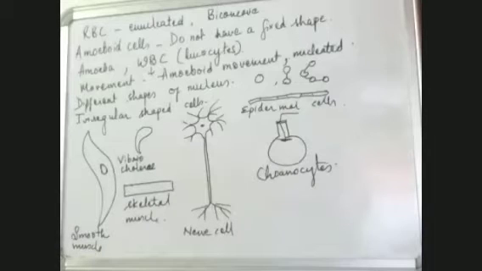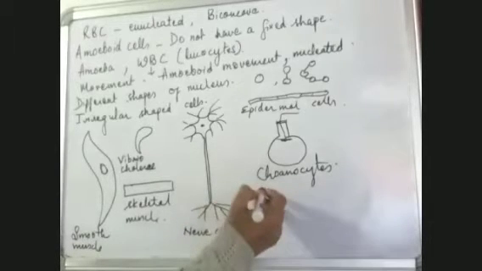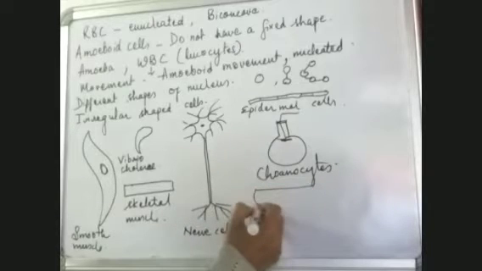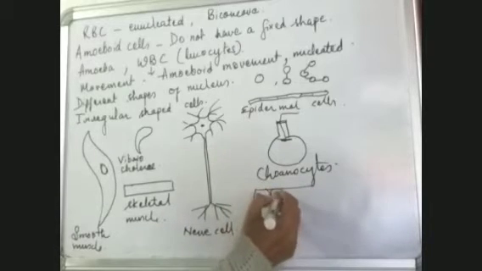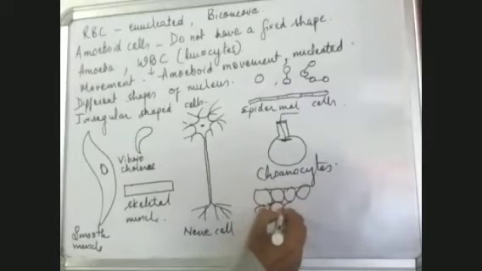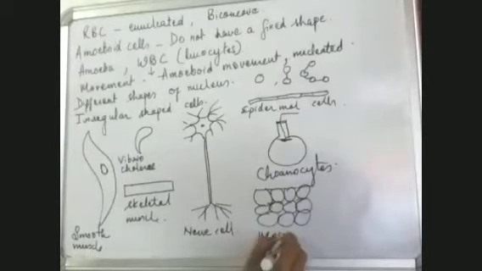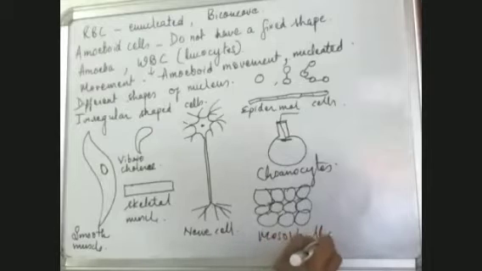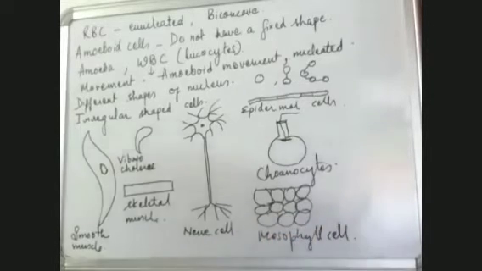So some cells appear to be like this. Some cells are oval. We can say these are mesophyll cells. Some cells appear to be like this.